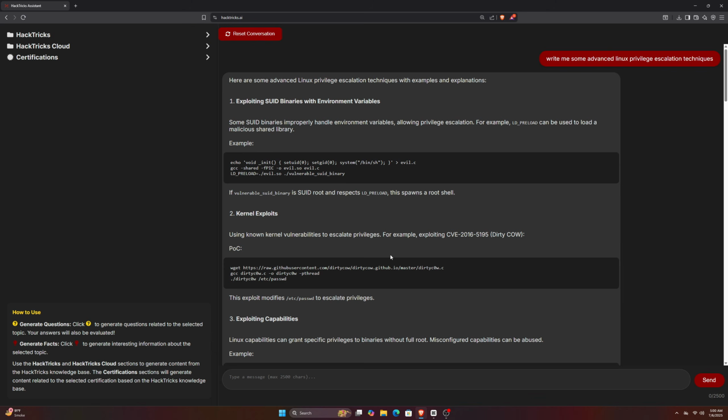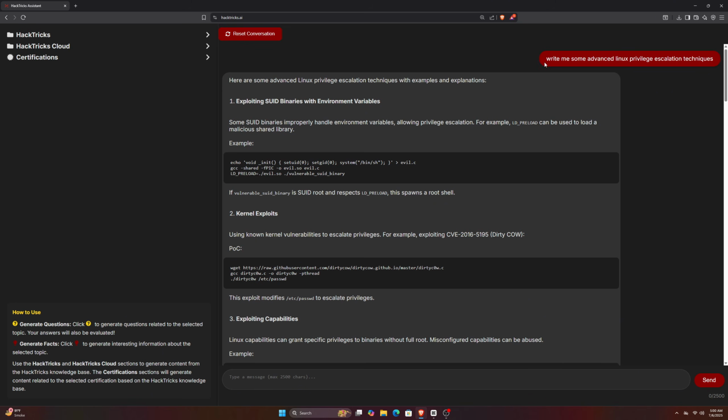Anyways, you can visit the Hackrix AI Assistant by clicking the link in the description, or you can simply search for it on Google. So here's how it looks. It doesn't have a login system, so I don't think it stores anything from us, and that can be both a good and a bad thing. It could be bad because it won't remember anything or store any history, but it's also good because we don't need to log in, which helps keep our identity safe.